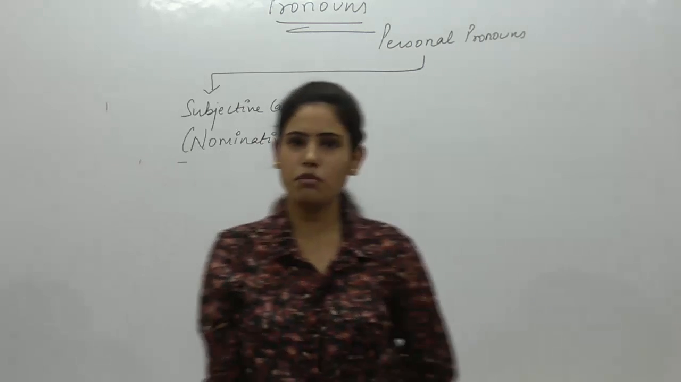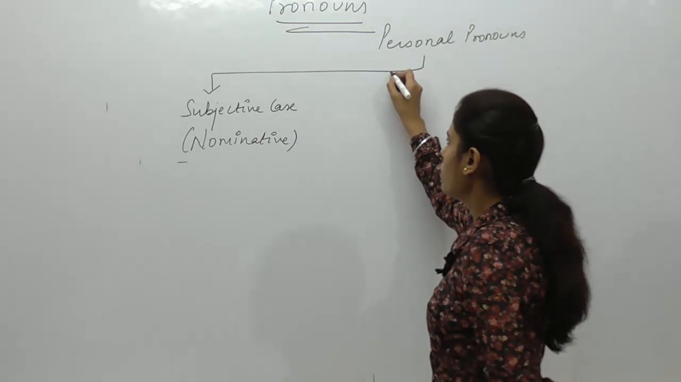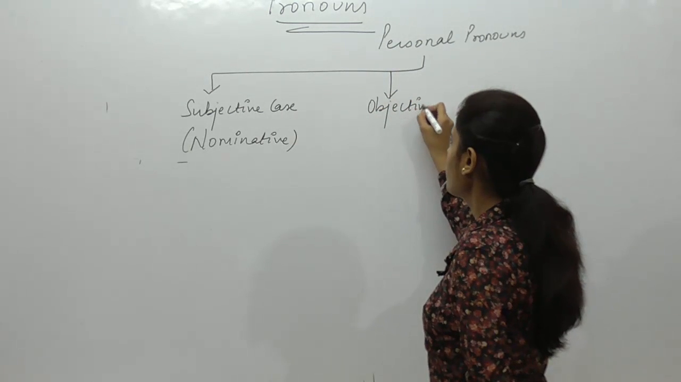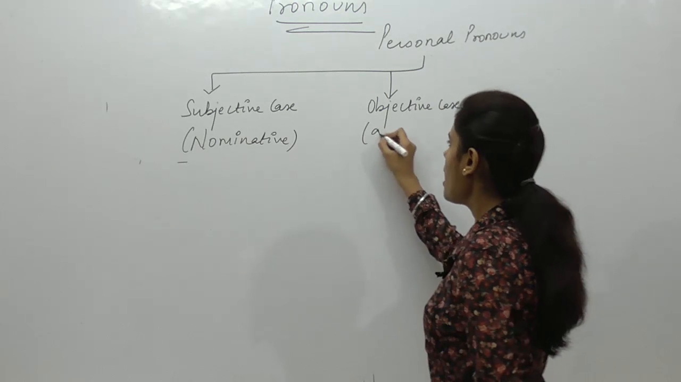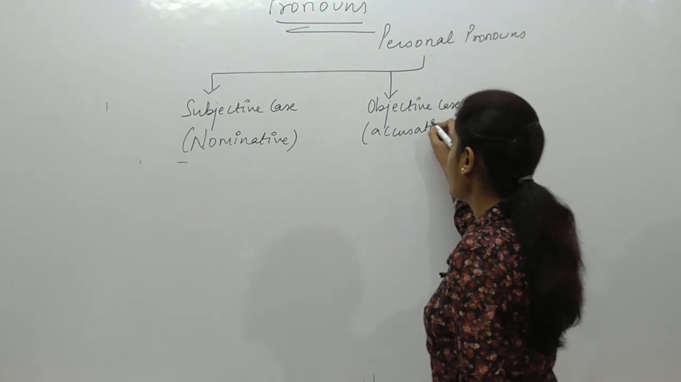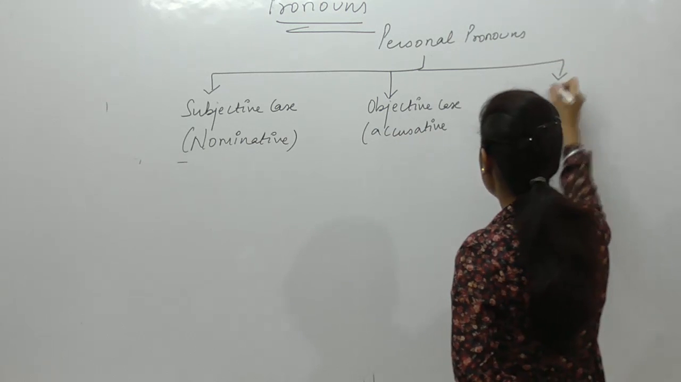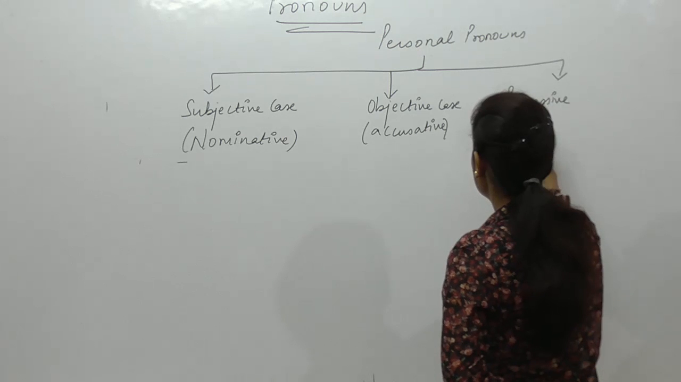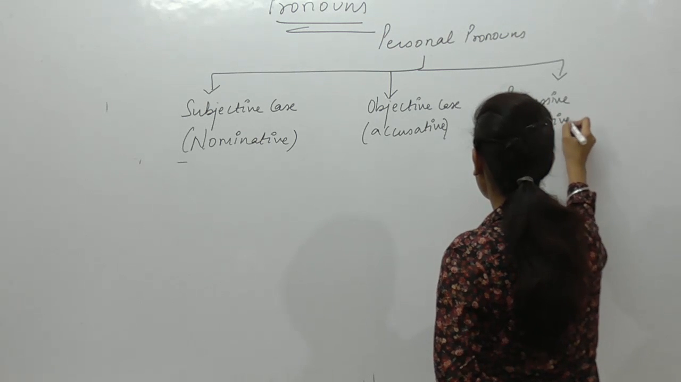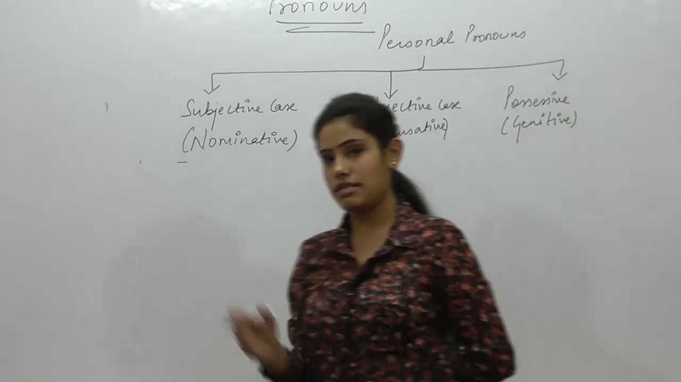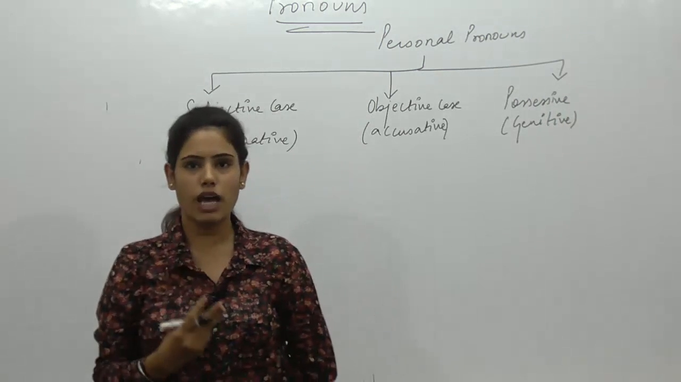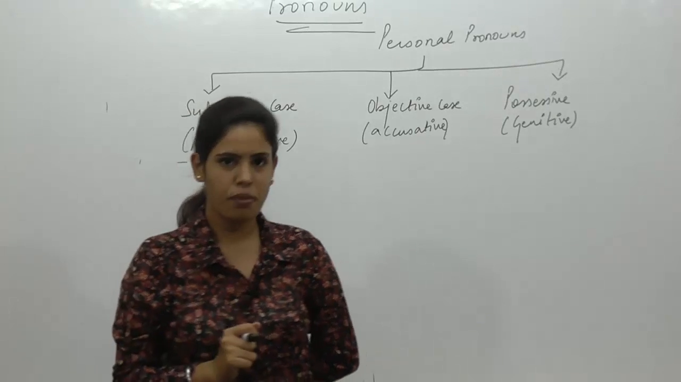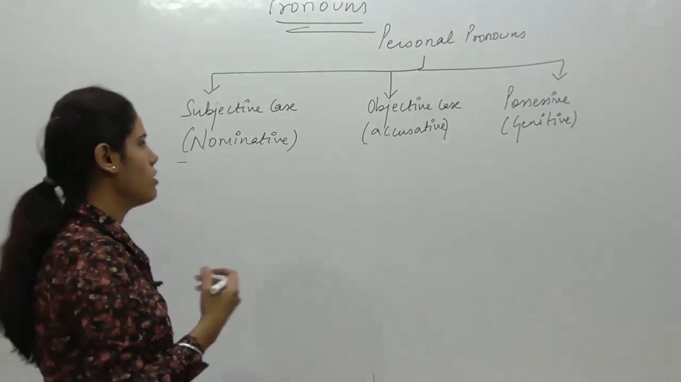The second case that we generally see is objective case, which is also termed as accusative case. And the third case that we have is possessive case, that is also termed as genitive case. So these are the three cases, three types in which the personal pronouns are divided. Let's talk about one by one what are the cases.